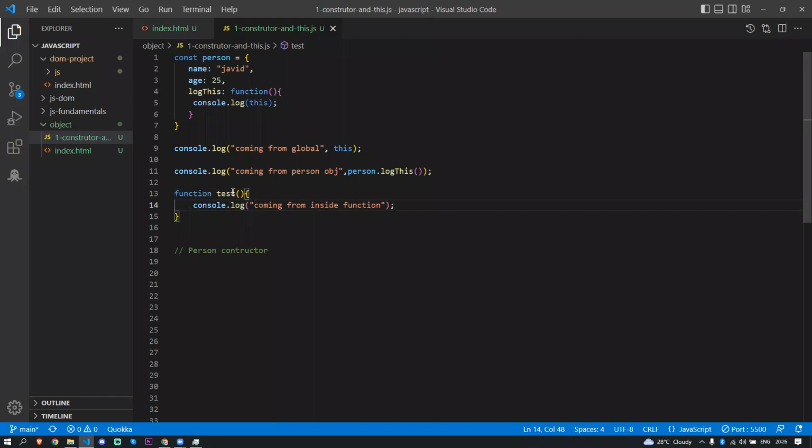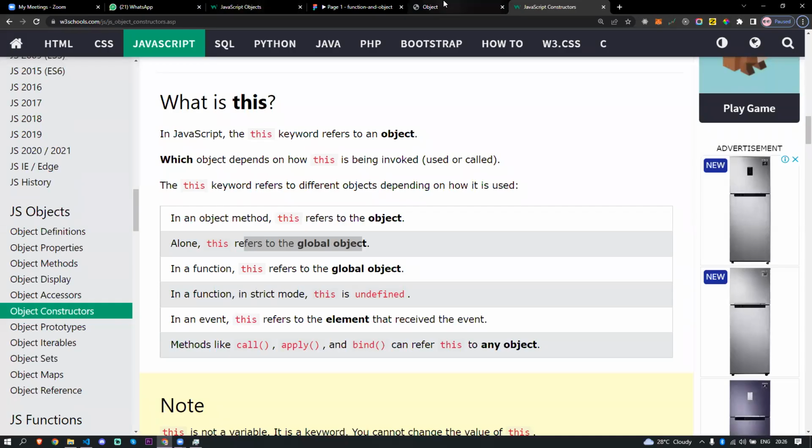Basically the this keyword is now sitting in different places, right? One is sitting in the global scope, this one is sitting inside the object, and this one is sitting inside the function. Now I call test here, which is going to invoke this function. I'll pass this also here. Now I'll save this file and get back to my console.